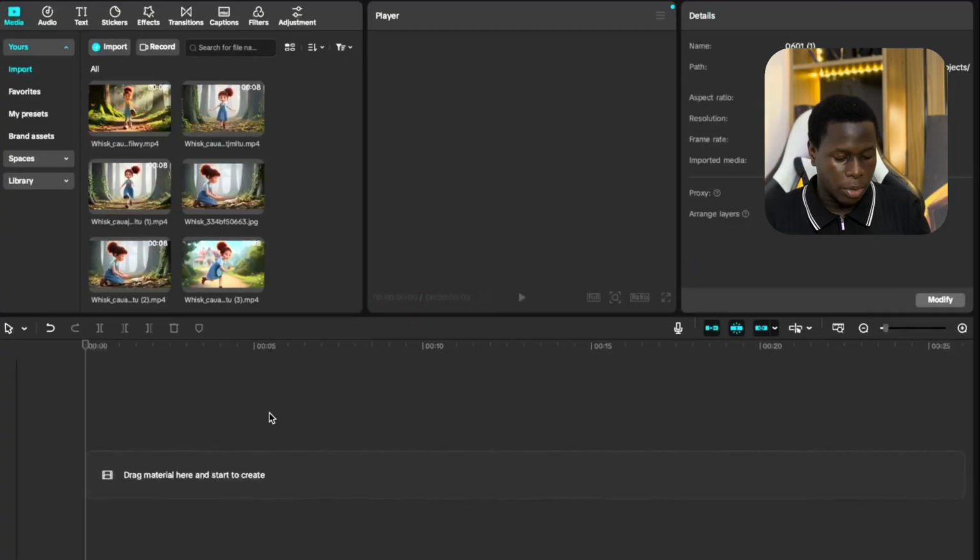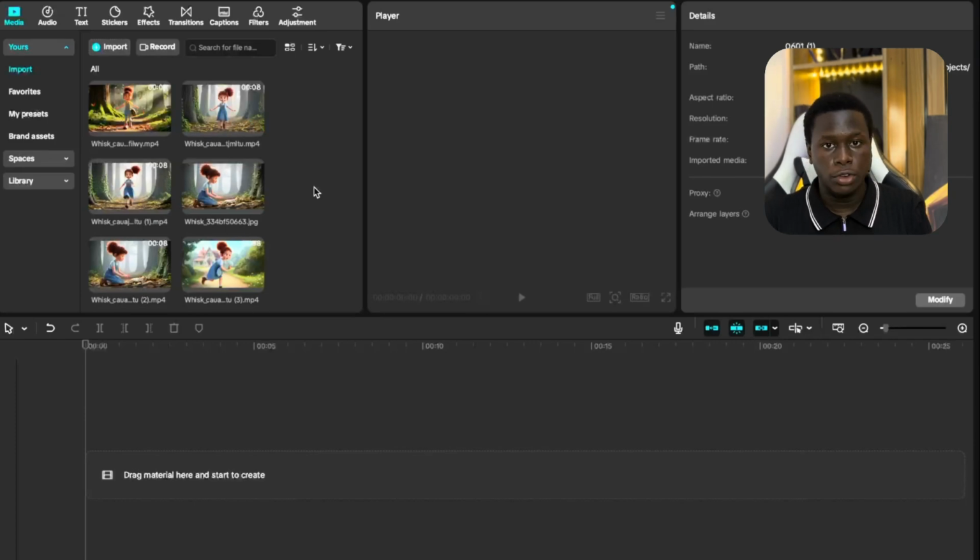Now guys, after generating your pictures and turning your pictures to videos, the next step for us to do is to edit our videos. And to edit our videos, guys, I'm going to be using an app called CapCut. And let's dive into my script. Right here, guys, you can see I'm currently on CapCut, and I've imported the videos that I actually generated.